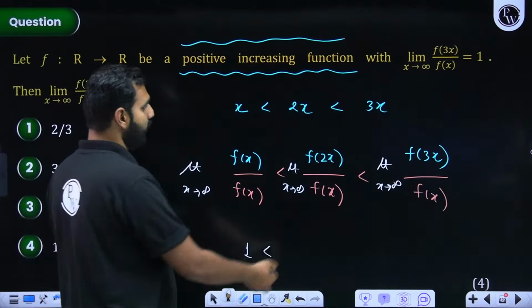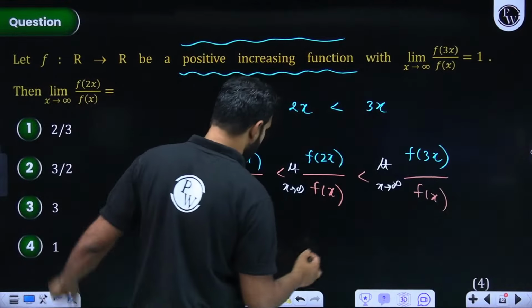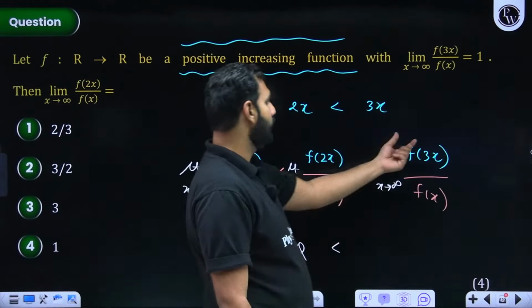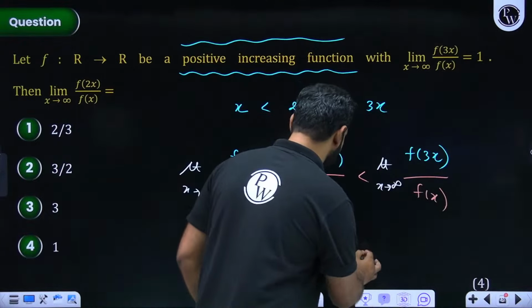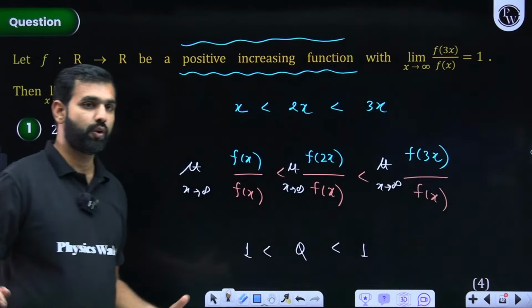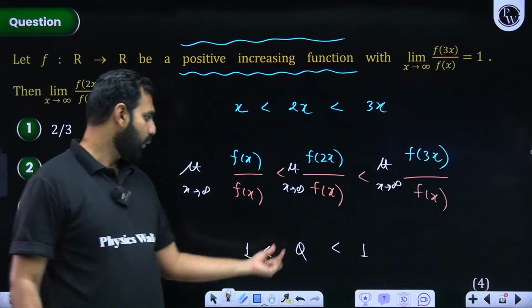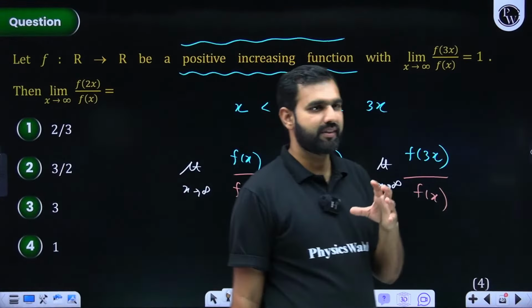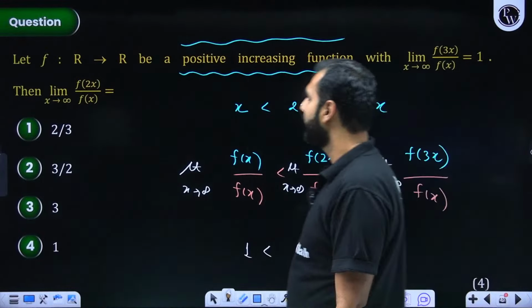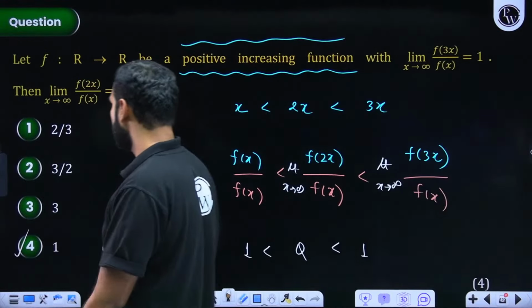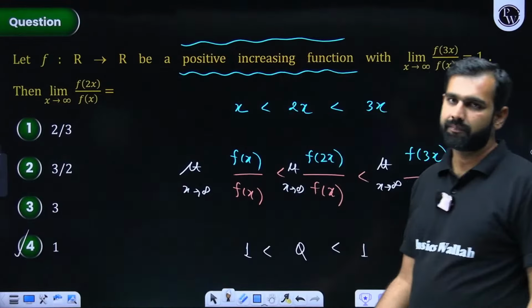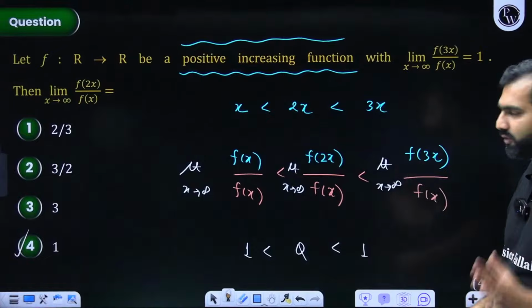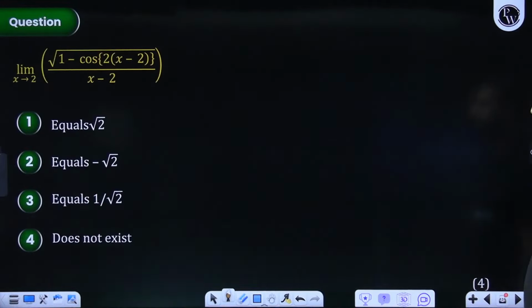So with this, f of 2x upon f of x is exactly what we're trying to figure out. That's your question in between, and that is less than f of 3x upon f of x, which is given as 1. So I think we have used the squeeze theorem, the sandwich theorem. So our question, the range of this lies between 1 and 1. So as per the sandwich theorem or squeeze theorem, can I not say the answer is going to be option D? I hope this was easy, simple and doable. If you know the basics, you could have cracked this question. Can I move ahead towards the next question?